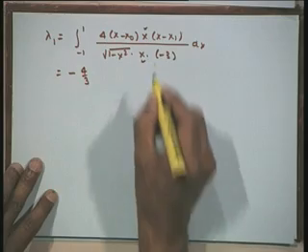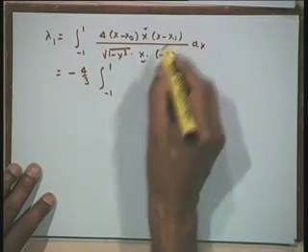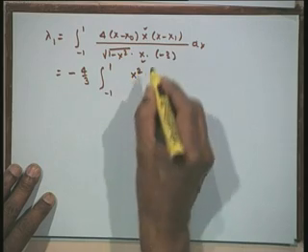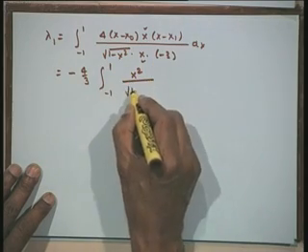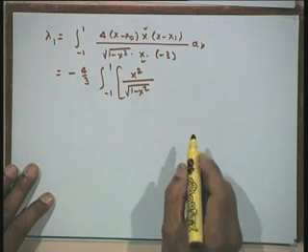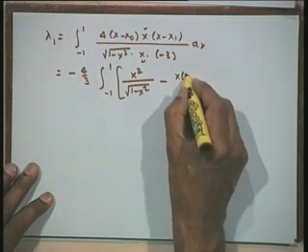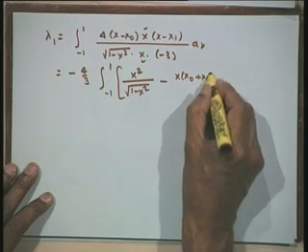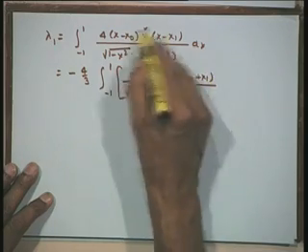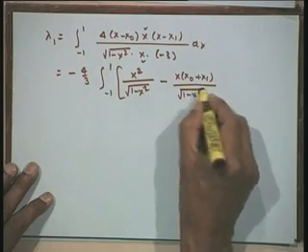Now, x cancels here. So, I will have minus 1, and this product I will open up as x squared upon under root 1 minus x squared, that is the first term. Then multiplying it out, we will have x into x naught plus x 1, the sum of these two, divided by under root of 1 minus x squared.